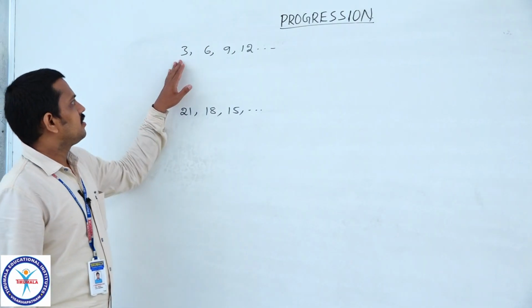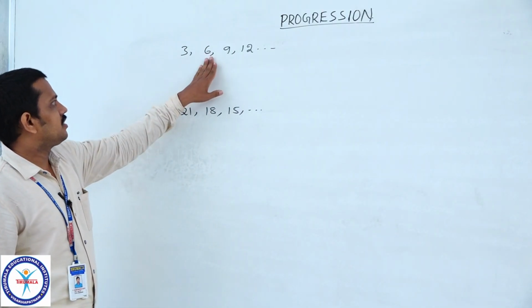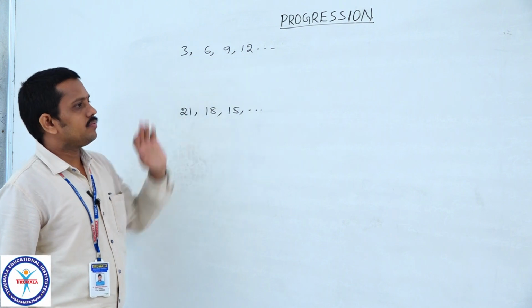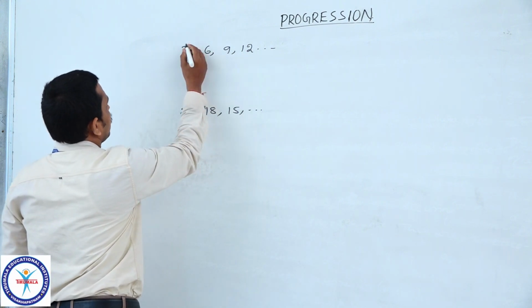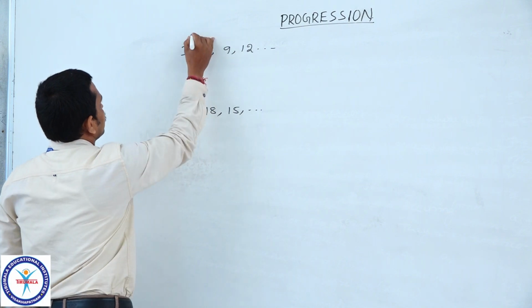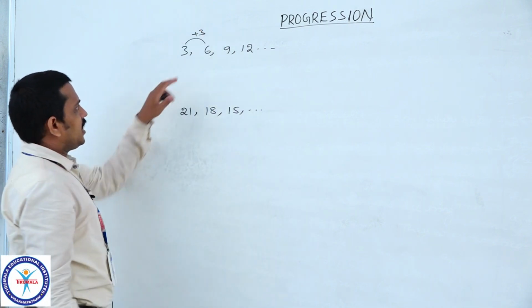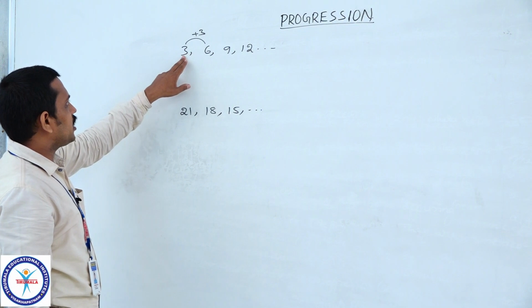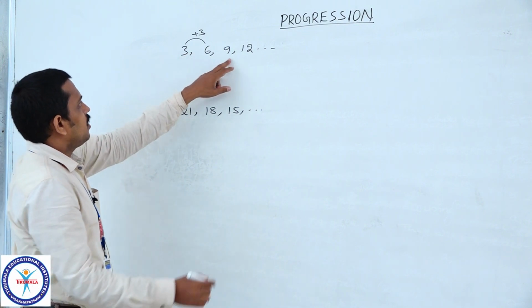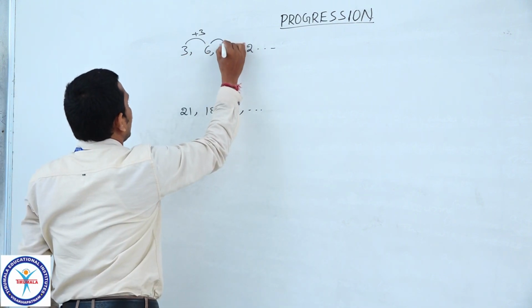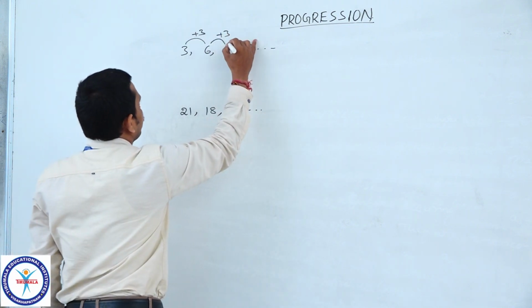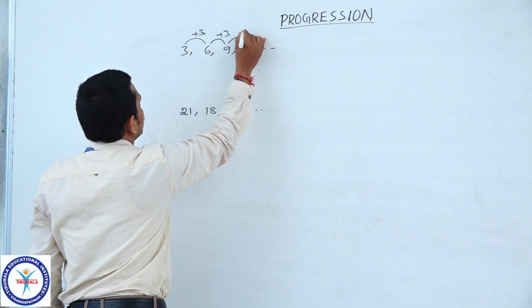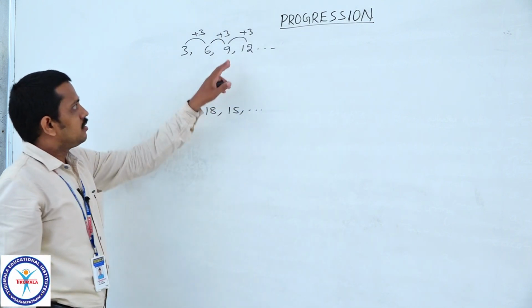Now, consider a sequence 3, 6, 9, 12. Here in this sequence, the terms follow a pattern, that is the second term is obtained by adding 3 to the first term, and the third term is obtained by adding 3 to the second term, and the fourth term is obtained by adding 3 to the third term.